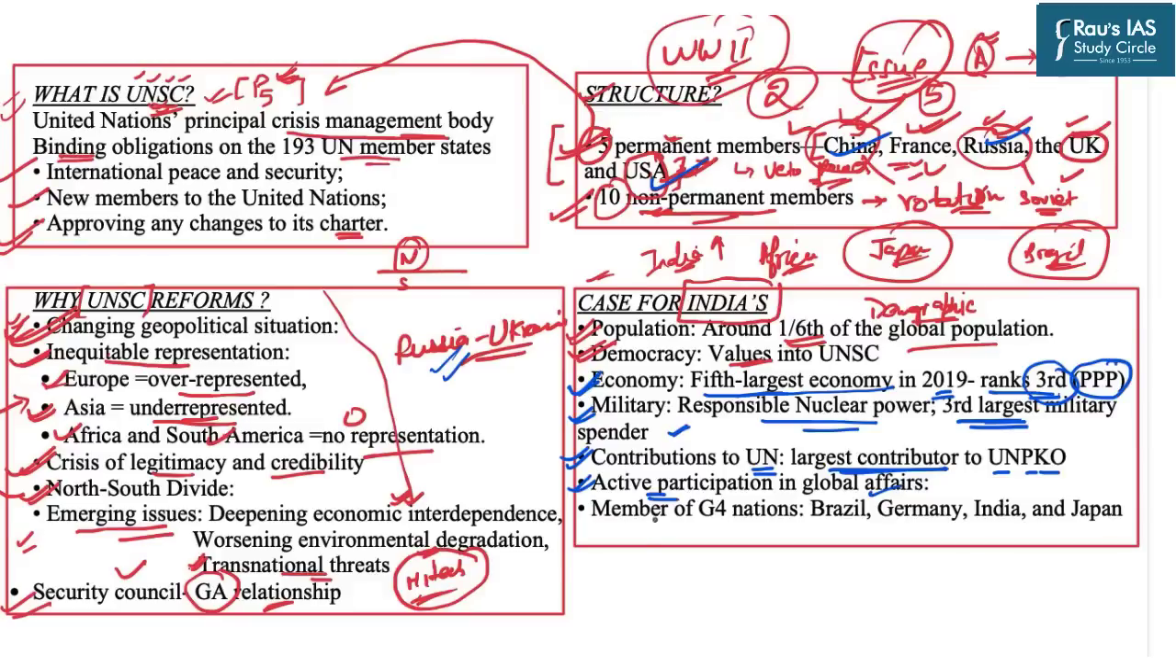Further, India is also one of the 4 members. The grouping is known as the G4. India is a member along with Brazil, Germany, and Japan. And the major goal of the G4 grouping is to reform the United Nations Security Council, and all these countries support each other's bid for permanent membership in the UNSC.